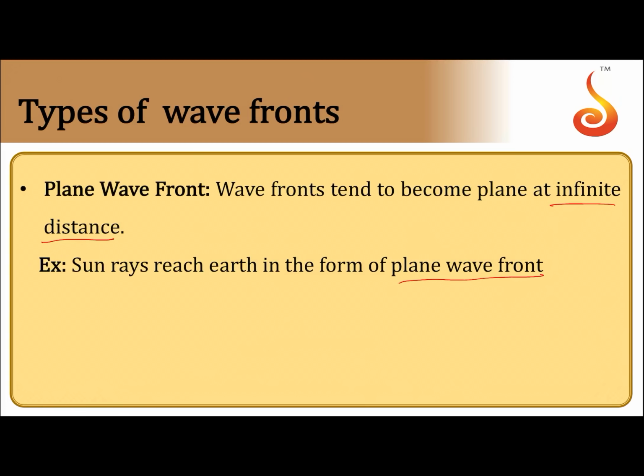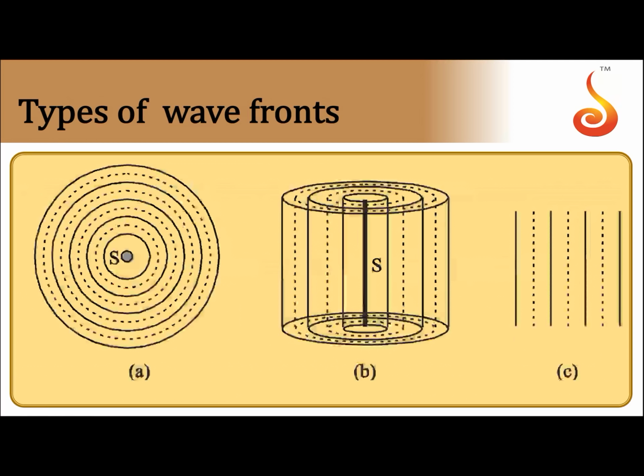So, when you consider a small portion of a large spherical or cylindrical wavefront, it can be considered as a plane wavefront. That is the idea behind this concept. At infinite distance, any wavefront can be taken as plane. So, these are different types of wavefronts.